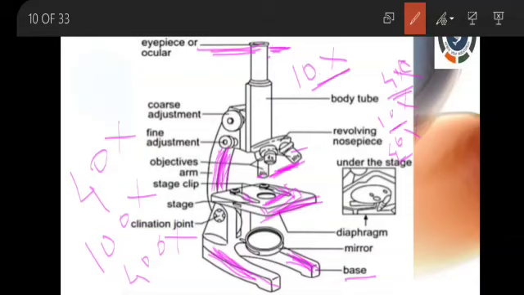Is it so? From the blood smear itself, how do they differentiate the cells? Even though blood is red in color, how do they differentiate the cells? Blood has 3 types of cells: red blood cells, white blood cells and platelets. How do they differentiate? By staining techniques, they differentiate the cells from the blood.